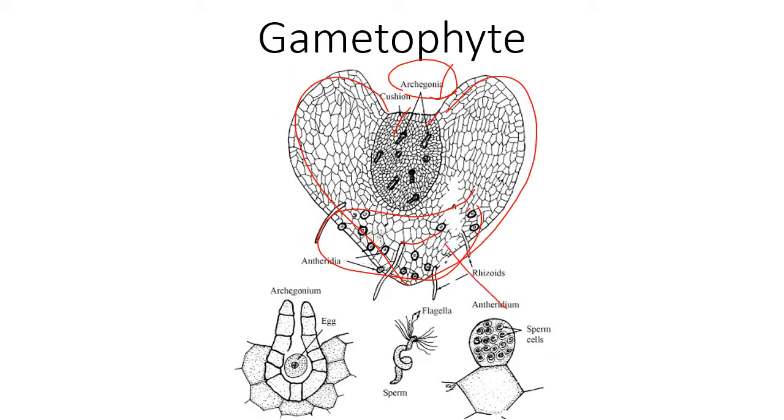Individual antheridial structure you can see here. Within that, sperm cells are there, and it is shown here that it is a multiflagellated structure, and this is a spiral structure. And this individual archegonium, here you can see that this part is called the venter and this part is called the neck. This is the egg. Somewhere here venter canal cells and somewhere here neck canal cells are also present.